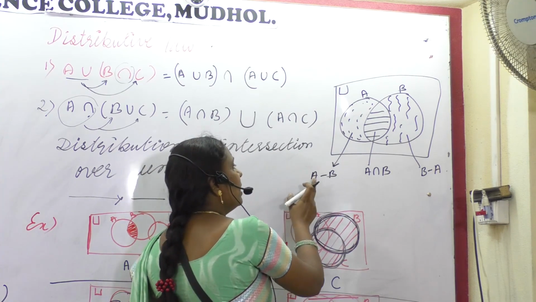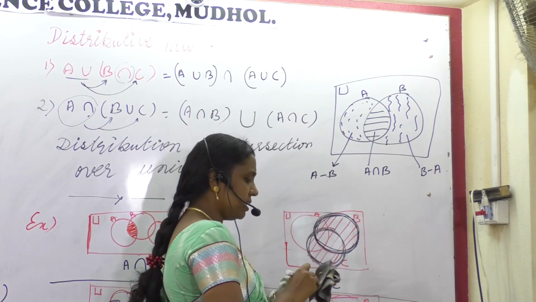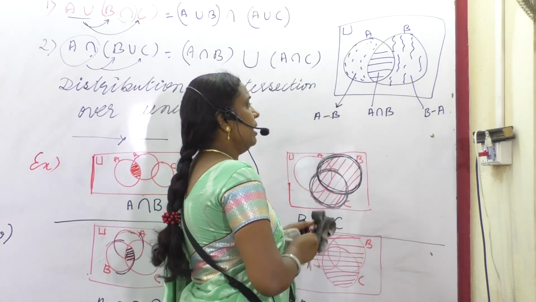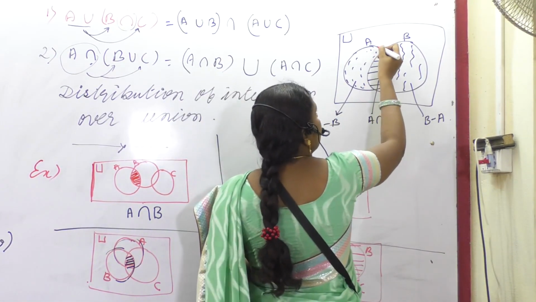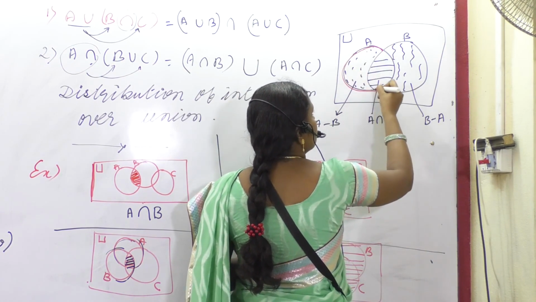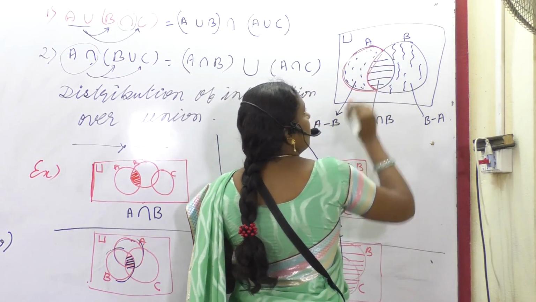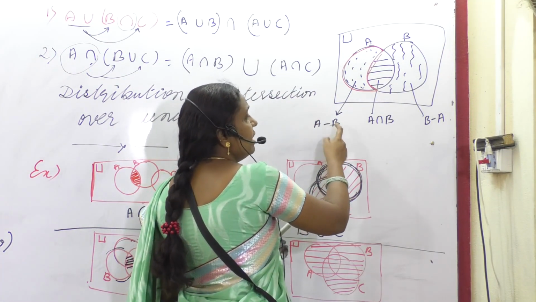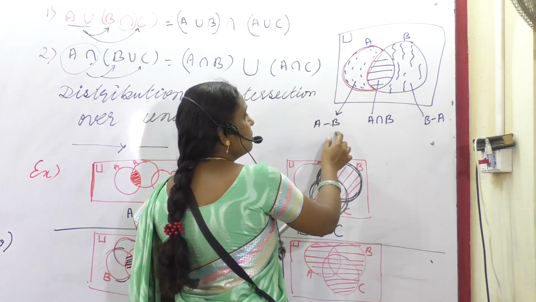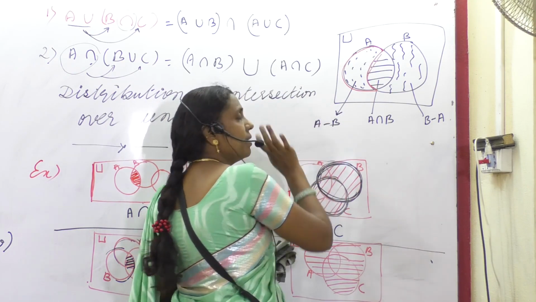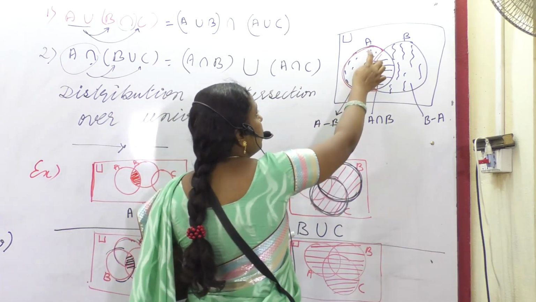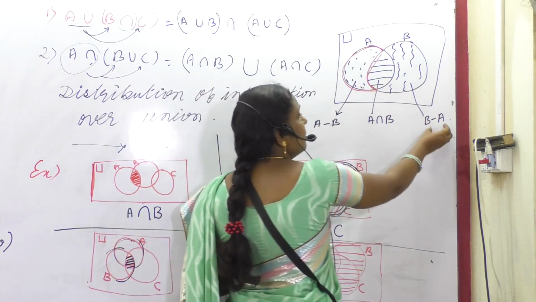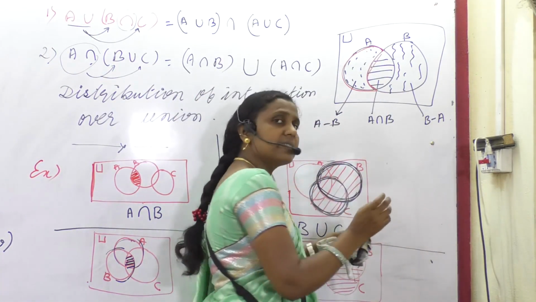What do you mean by A minus B? A minus B means elements of set A, with set B elements excluded. A minus B means exclude B from A. So this dotted portion is A minus B. And here B minus A means what? Whether A minus B and B minus A are same?